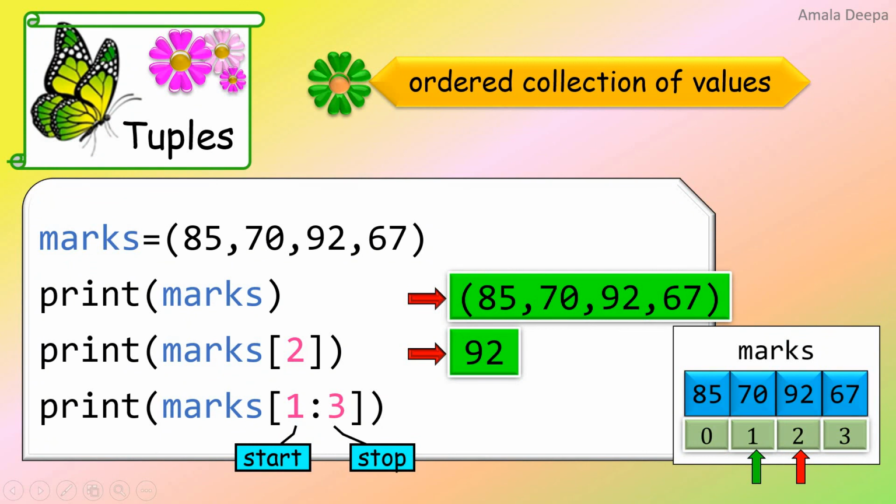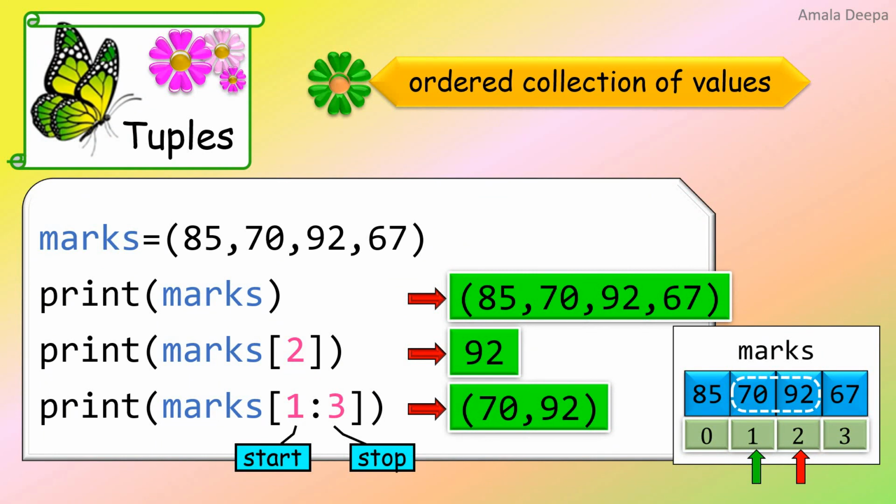So the values from indexes 1 to 2 are 70 and 92. So the output of this print statement is, note carefully, the values 70 and 92 are printed in the form of a tuple. So when you are slicing out more than one value, you get the output as a tuple.